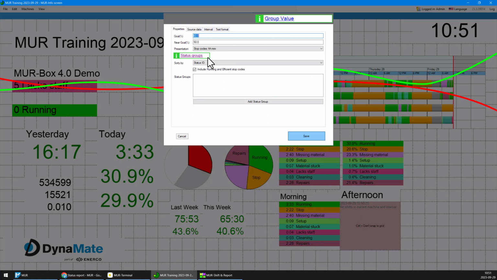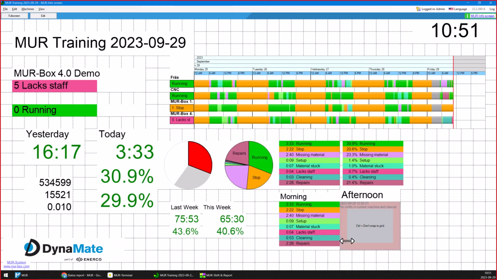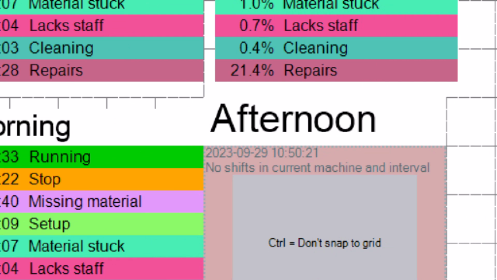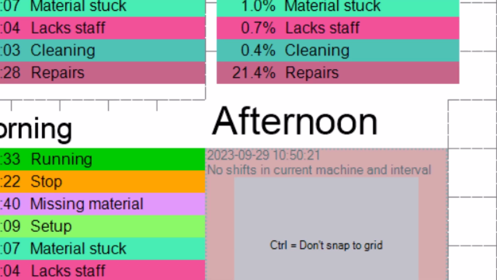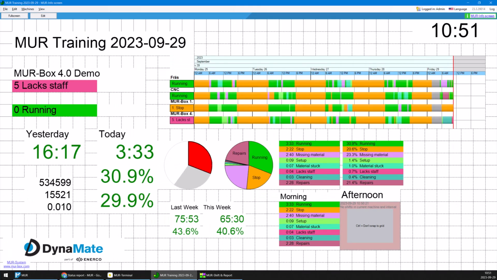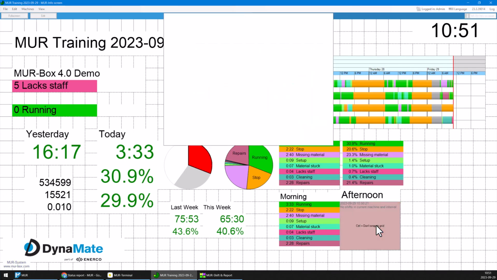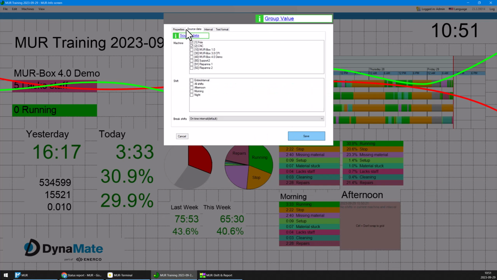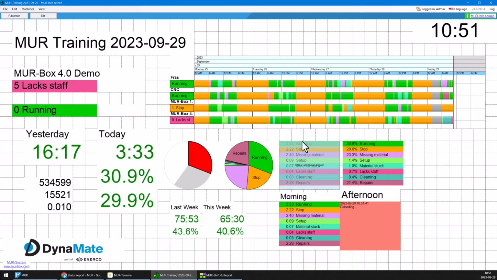Another reason why you might get this exact error message, no shifts in current machine and interval, could be that in this case the afternoon might not have happened yet because we're still in the morning before lunch. So in that case there's nothing to worry about. But let's just check the settings here. We have the source data, we have no shifts. Let's check all shifts and we're good to go.